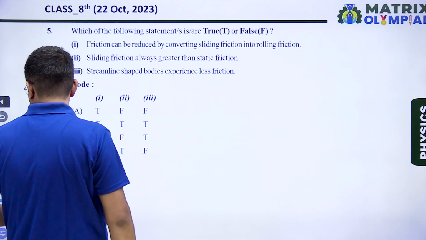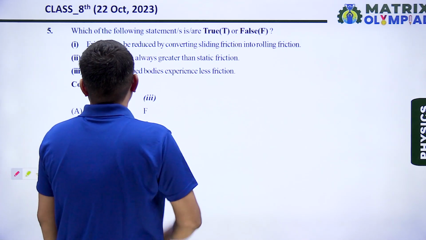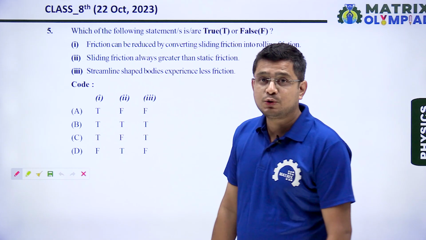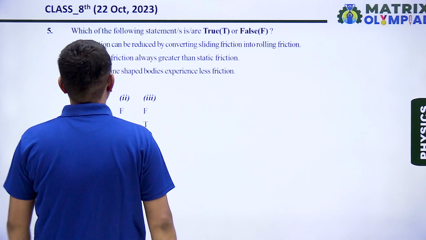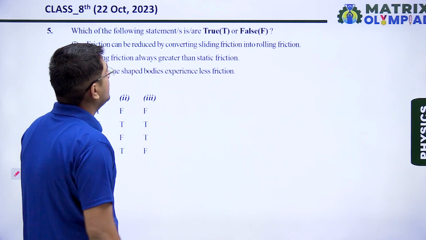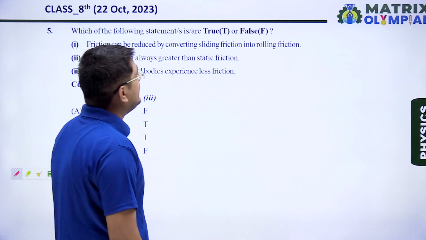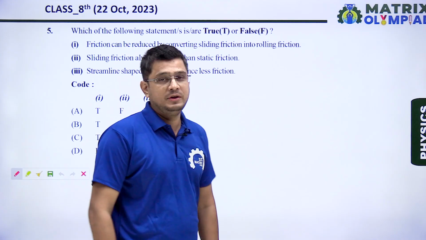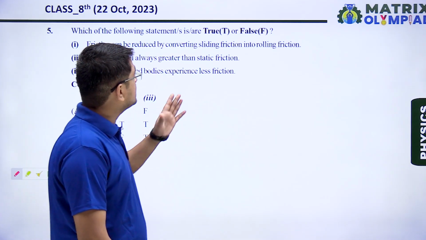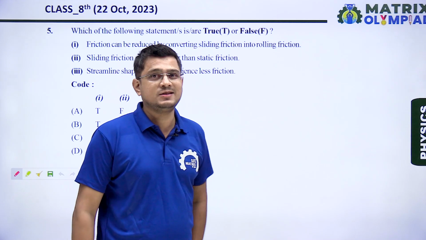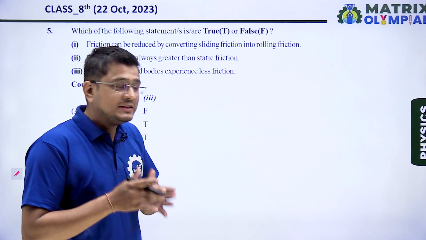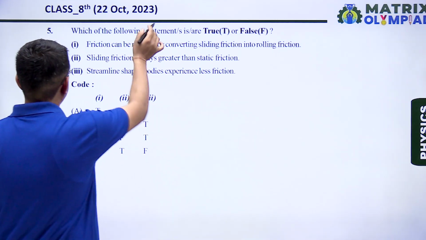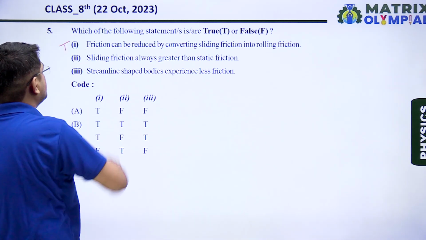Next question, question number 5. We have to check which of the following statements are true and which are false. Let us start from statement first. Friction can be reduced by converting sliding friction into rolling friction. We know that sliding friction is more than rolling friction. That's why heavier objects are suggested to roll, not to slide. So statement first is absolutely true.